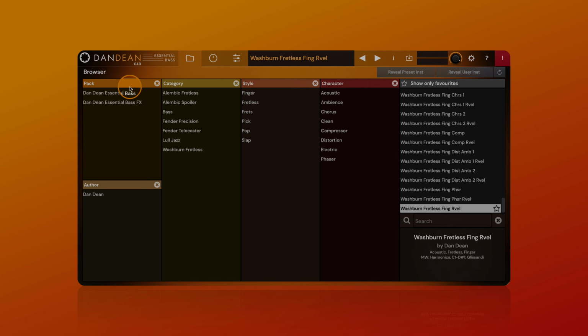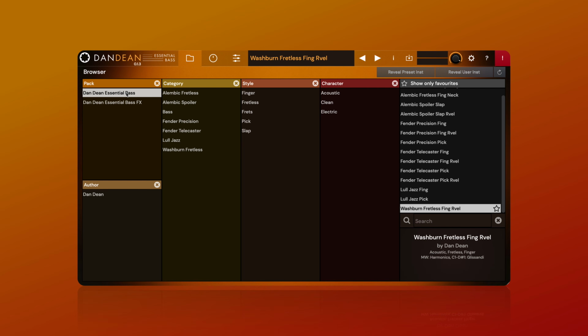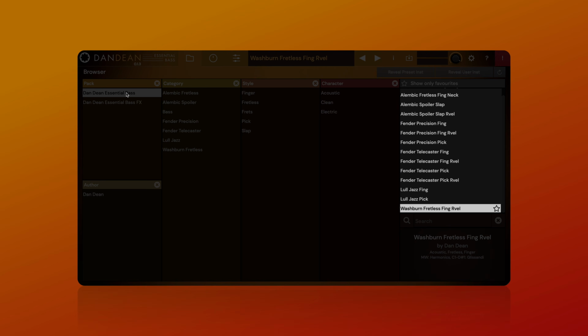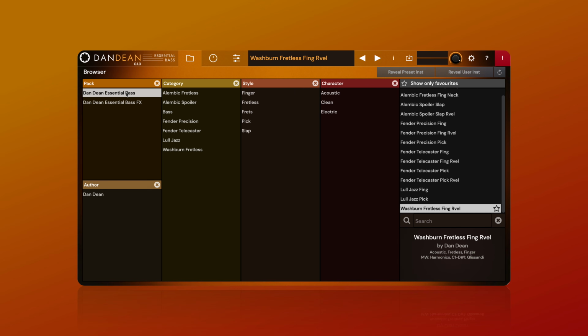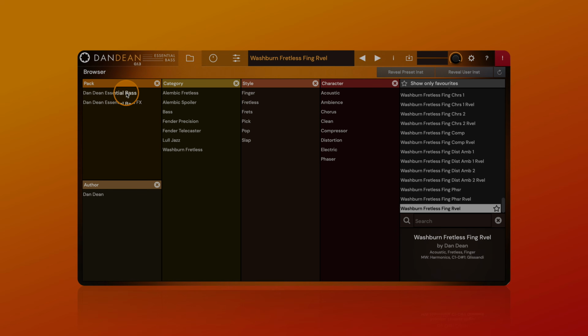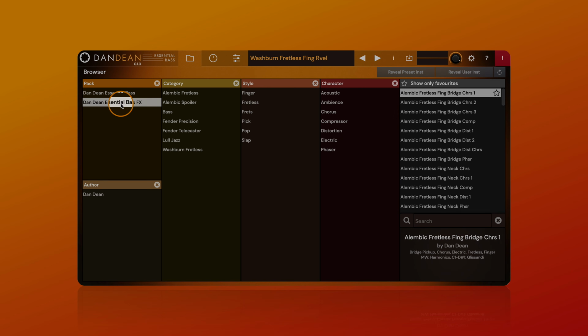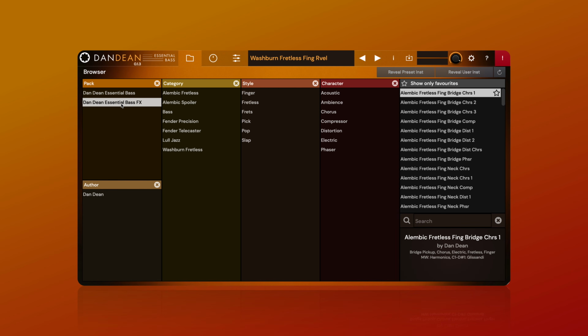When you have Dan Dean Essential Bass selected under pack, you'll view only the natural, unprocessed basses. This is preferable if you want to hear the bass exactly as it was recorded in Dan Studio. If you are looking for a little more colour and character, click to deselect Dan Dean Essential Bass and then click to select Dan Dean Essential Bass Effects.